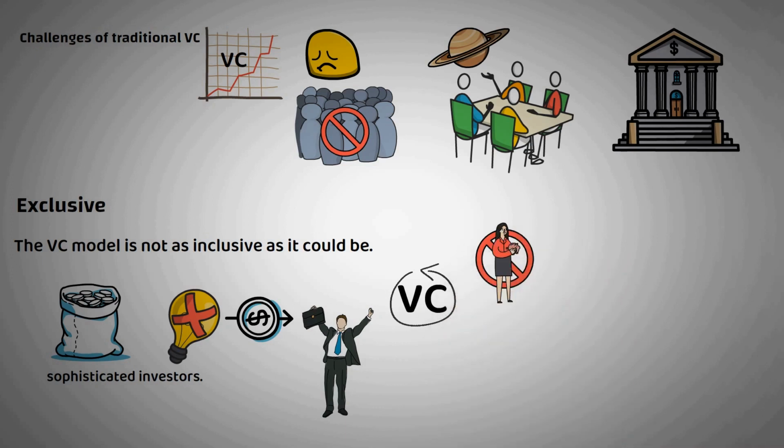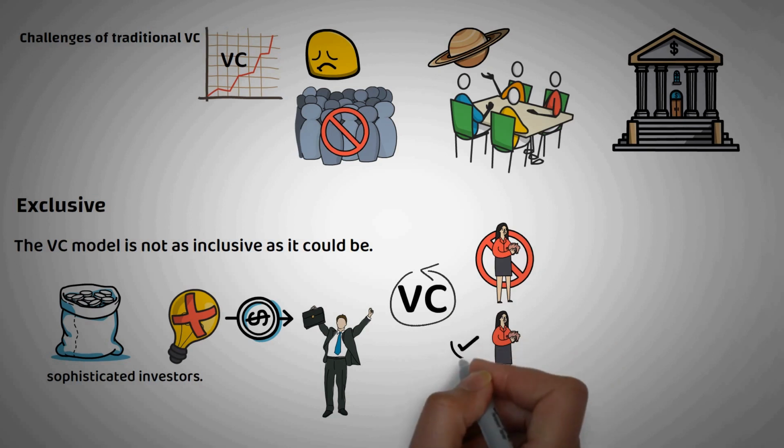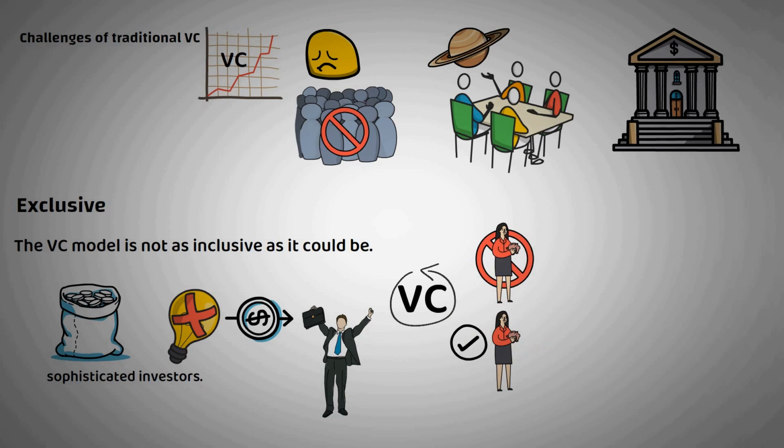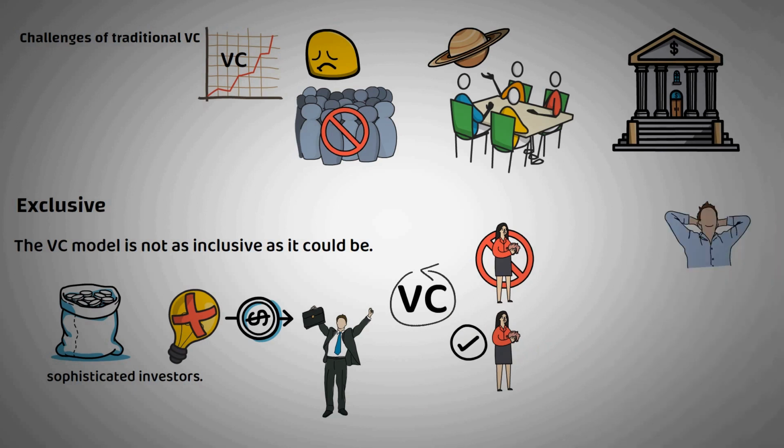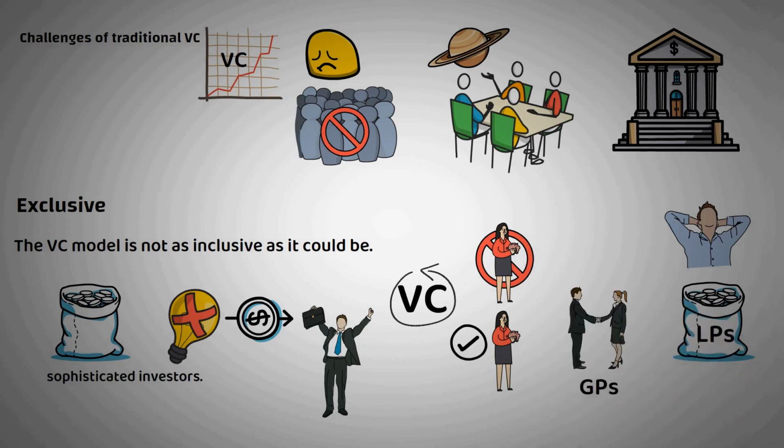Yet there are subsets of the retail investor community who are sophisticated enough for this asset class. Yet it is often difficult for even sophisticated retail investors to be LPs in VC funds. This is either because proven GPs are often hard to reach for retail investors, or because the minimum investment into these funds is several million dollars.